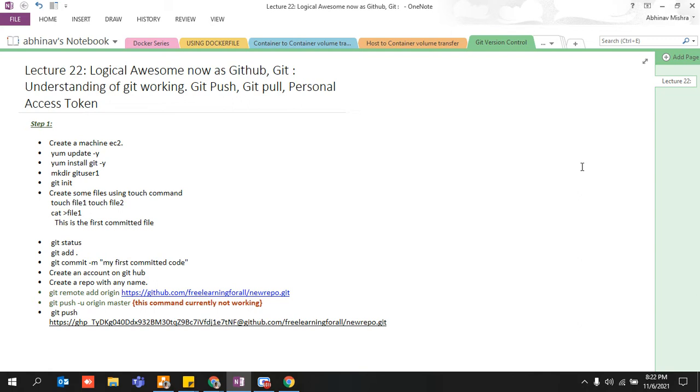So, guys, in order to proceed ahead, first you need to understand what and why Git is even required, and then why you need to invest your time in understanding Git. Because, guys, a couple of days back, I got an issue from one of my friends who watched my videos, and he said that he had to dockerize an application, and that code was on GitHub, and he had no idea how to dockerize that application, how to put that code into a Docker container, how to run it.